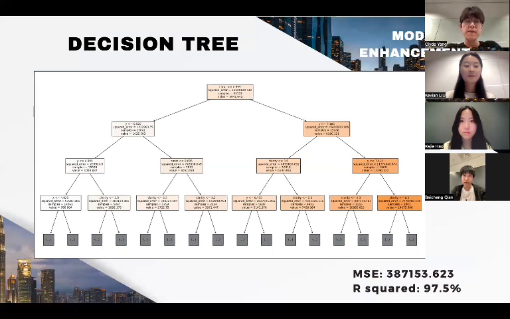When the diamond weight, which means carats, is around 0.995 carats, the width of the diamond is 4.99 millimeters, and the length of the diamond is 4.63 millimeters, the decision tree would give us an average diamond price of around $788. As we can see, the MSE after pruning has been further improved to around 387,000, and the R-squared of the model is 97.5%.